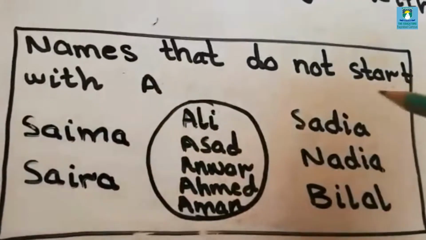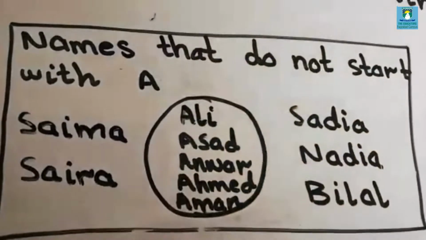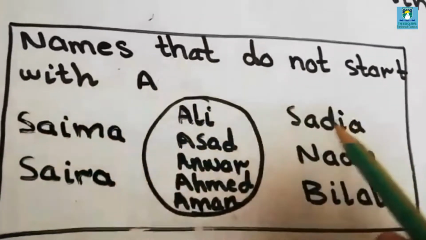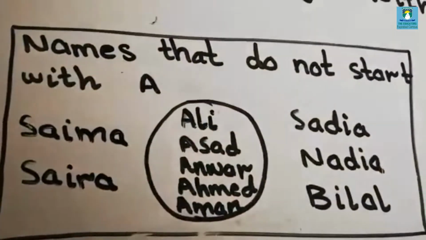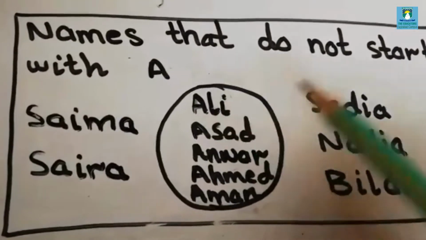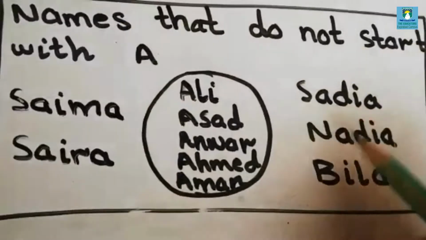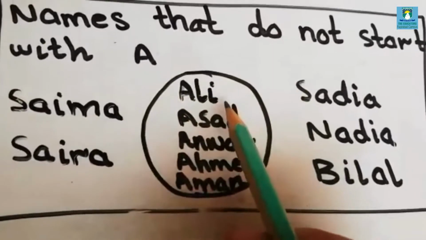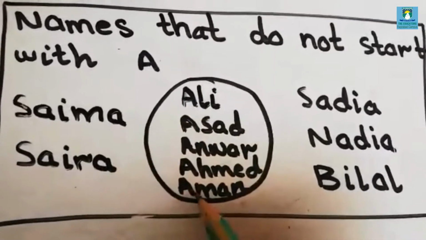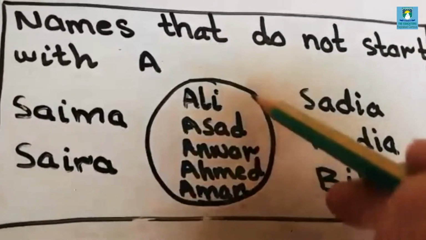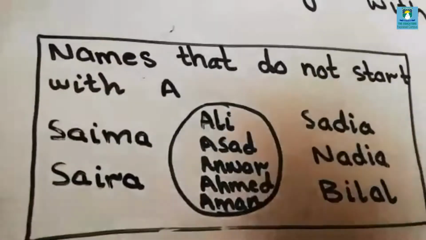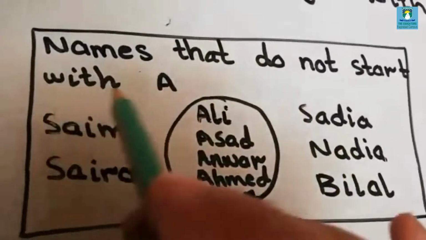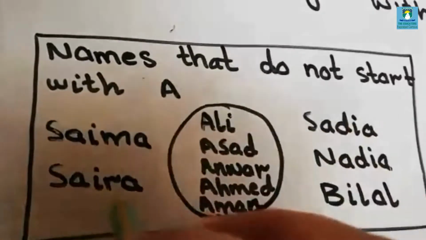And names that do not start with A, we have written these names outside the circle, like Saima, Saira, Sadia, Nadia and Bilal. Students, you can see that these names have a specific quality. What quality? They are starting from A. So that's why we wrote these names inside the circle. And names which do not start with A, I wrote these names outside the circle.